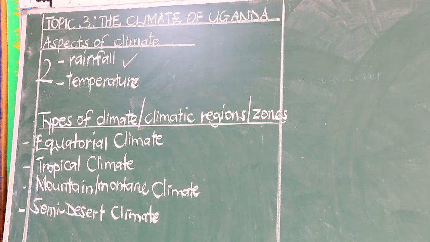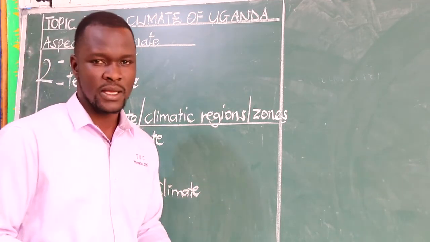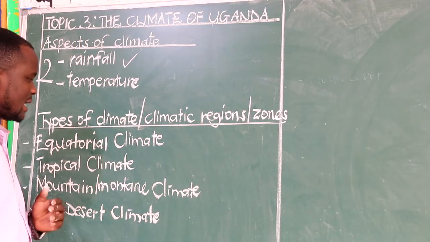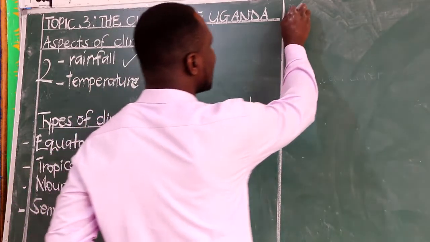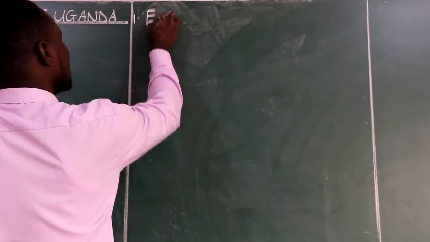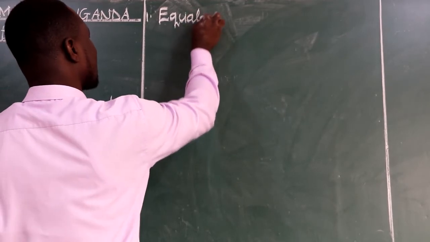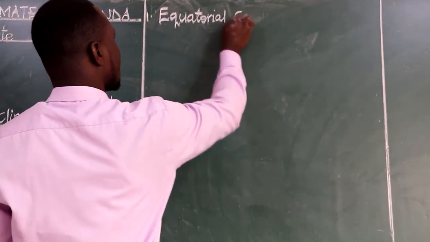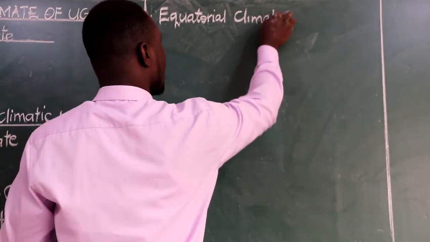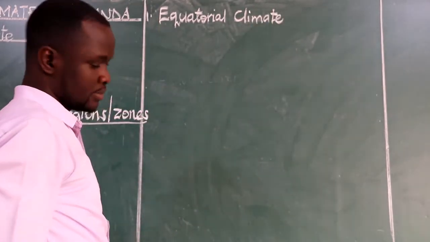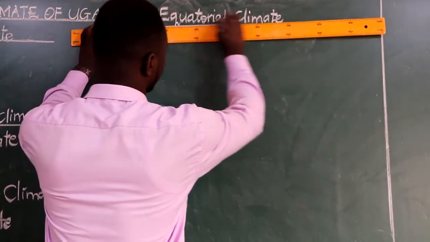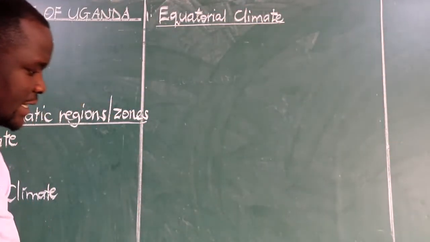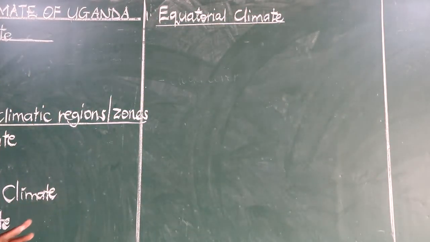Now, we have what we call descriptions. How do we describe these types of climate? We have the first one, that is equatorial climate, and we will look at this one by one. Equatorial climate. So, like I said, equatorial climate is experienced in areas which are along the equator.